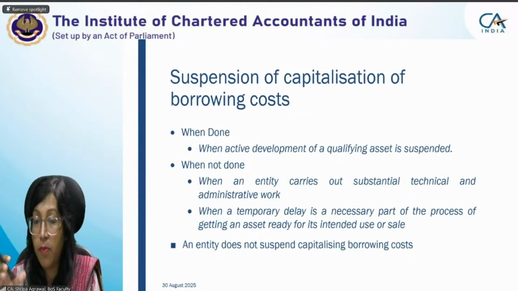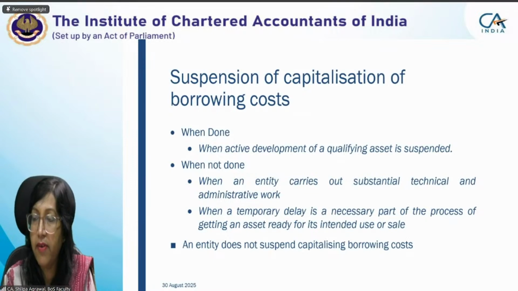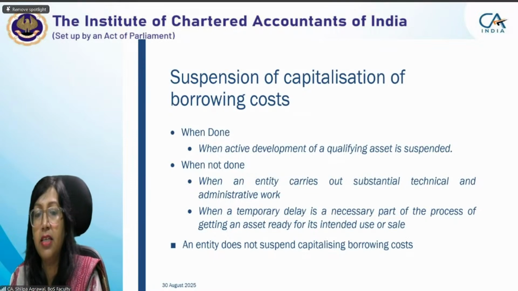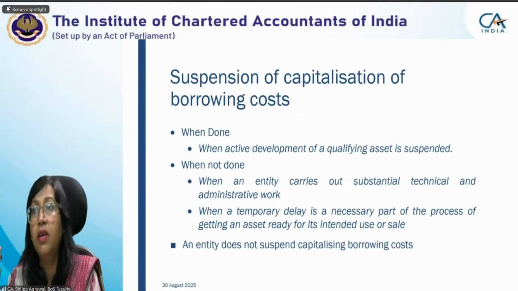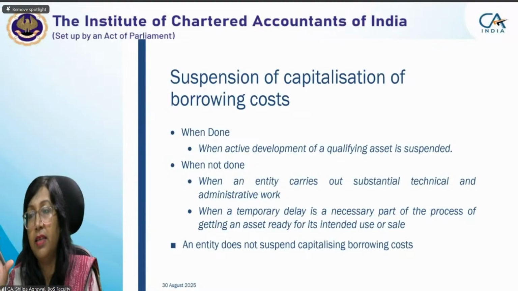We have to stop the gap. 1 day or 2 days may affect. So suspension of capitalization is basically going to affect the amount; the material amount will be when there is a delay of a big period, a longer period.